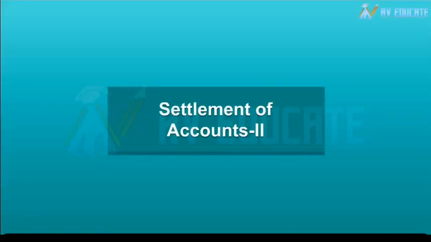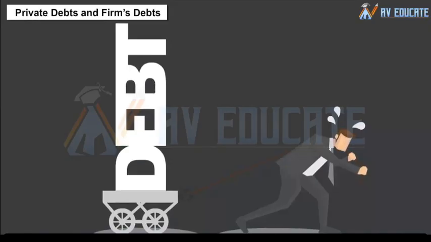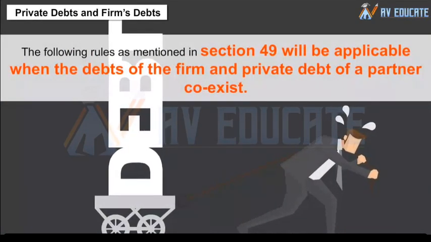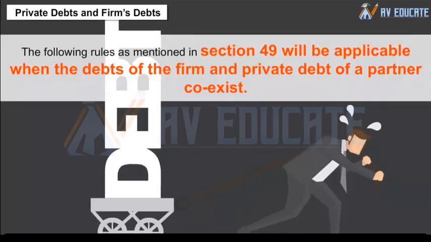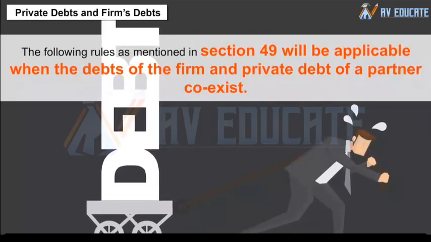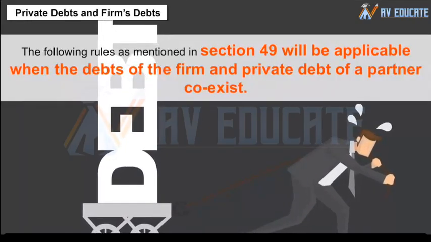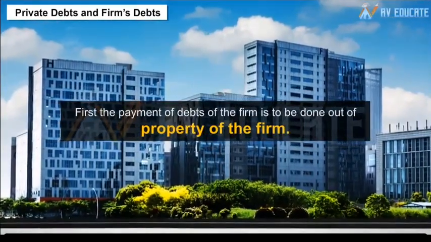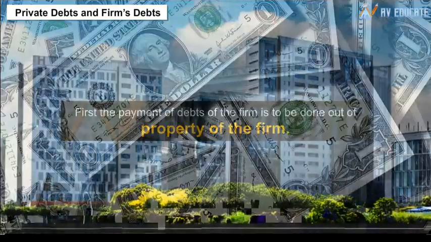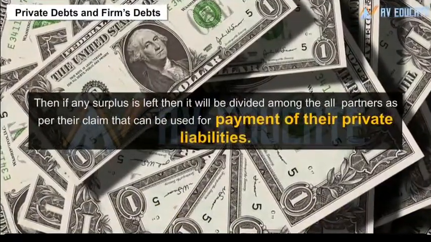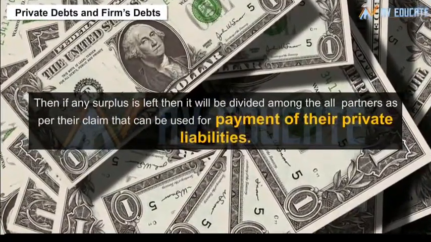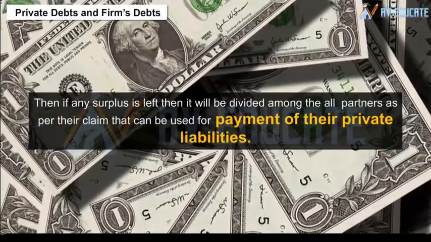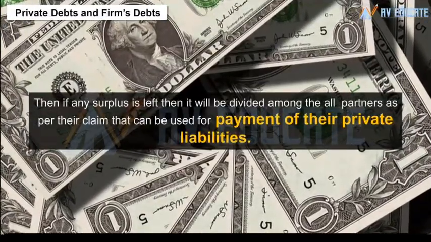Settlement of accounts 2. Private debts and firm debts. The following rules as mentioned in Section 49 will be applicable when the debts of the firm and private debt of a partner coexist. First, the payment of debts of the firm is to be done out of property of the firm. Then, if any surplus is left, it will be divided among all partners as per their claim that can be used for payment of their private liabilities.